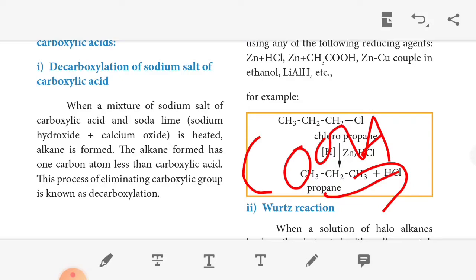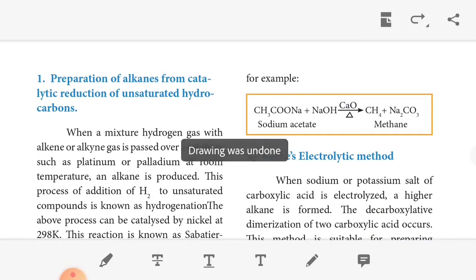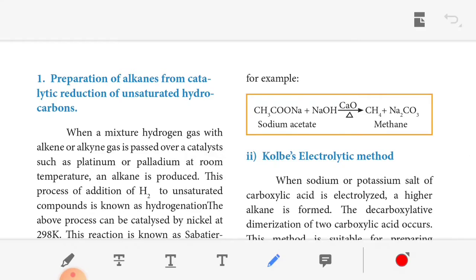So the reaction is: sodium acetate, CH3COONa, reacts with sodium hydroxide NaOH and calcium oxide, heated. We get methane plus sodium carbonate. Here, on the reactant side there are 2 carbons and on the product side 1 carbon, so it is one carbon atom less than the carboxylic acid. So methane plus sodium carbonate.